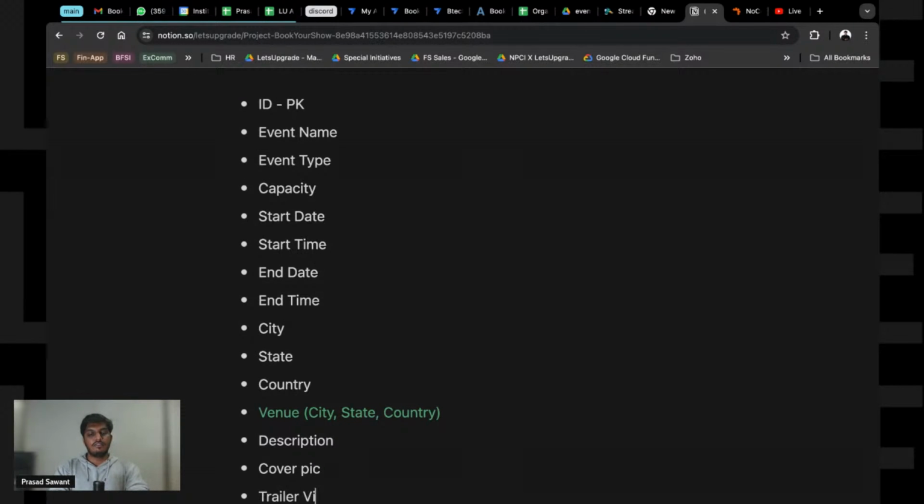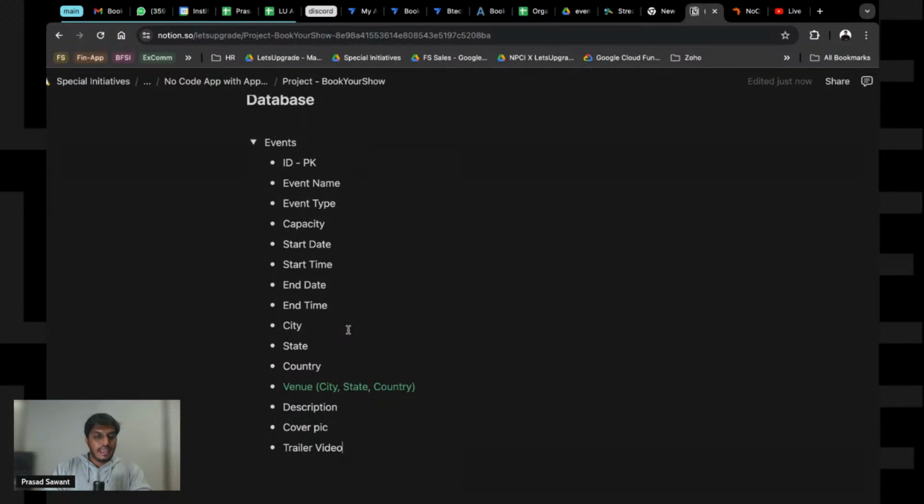I'll see if you can find out how to do that. It's quite tricky, but it's easy once you find out how. Anything else that we have missed out? I just want to see.